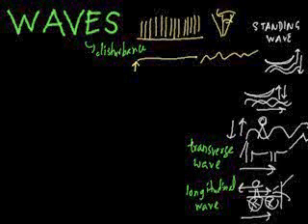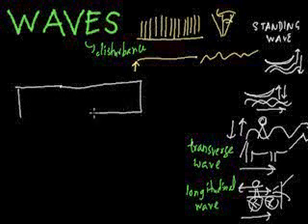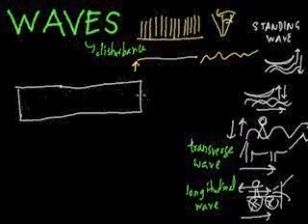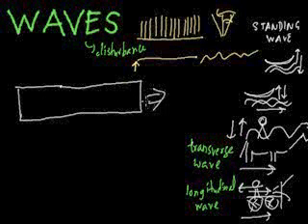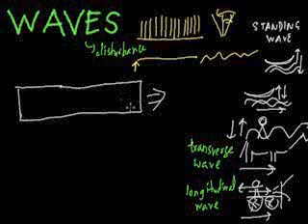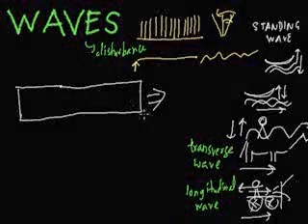For example, suppose you have a piece of paper, and someone is going to pull the piece of paper in this direction, and as you do this up and down motion, what's going to happen?